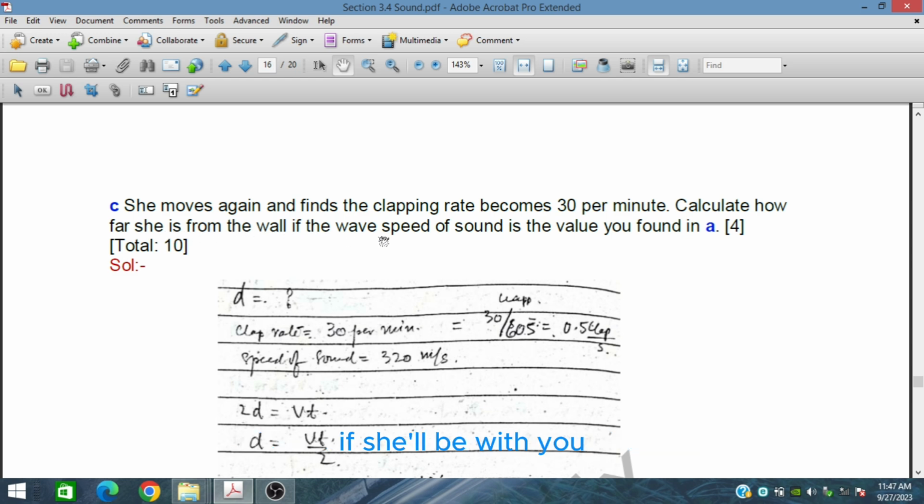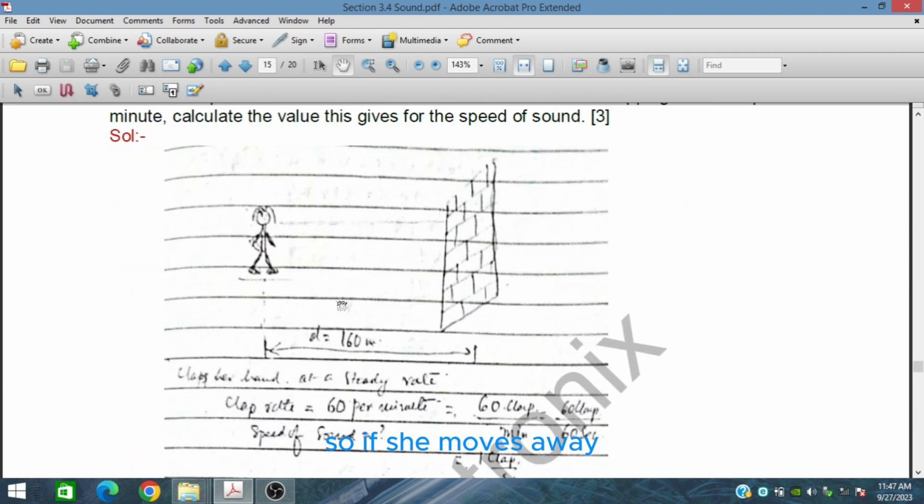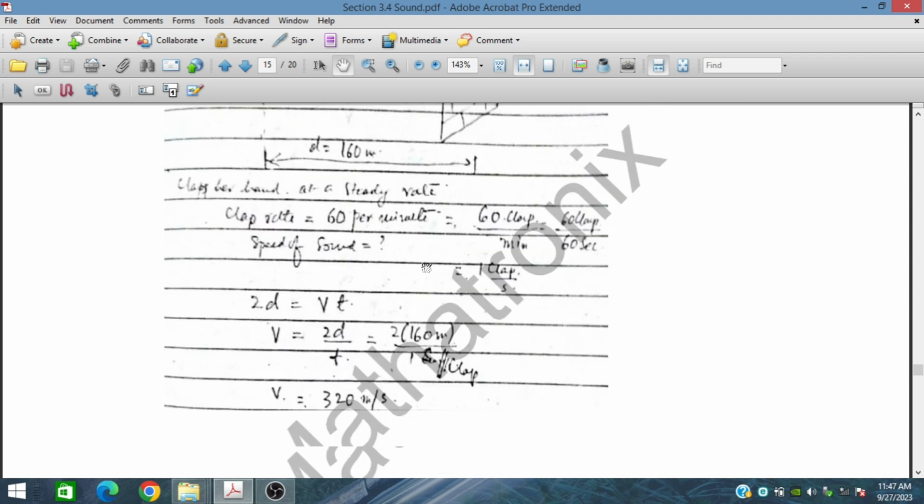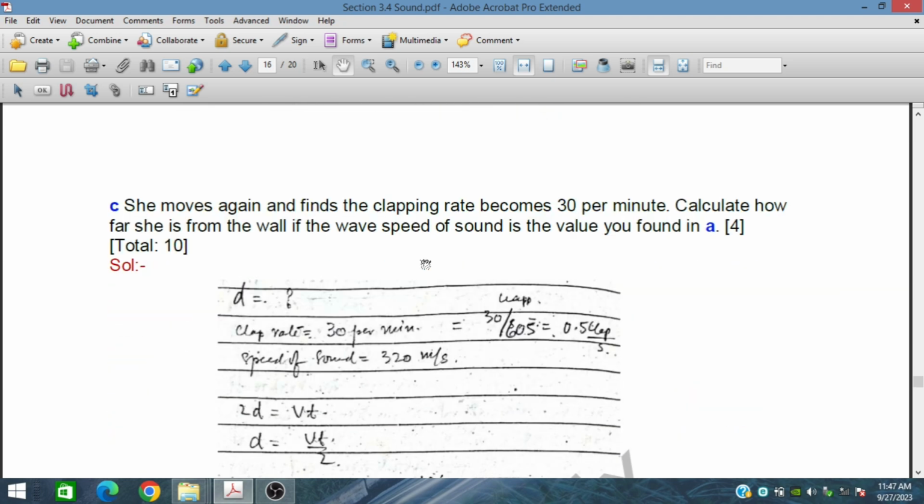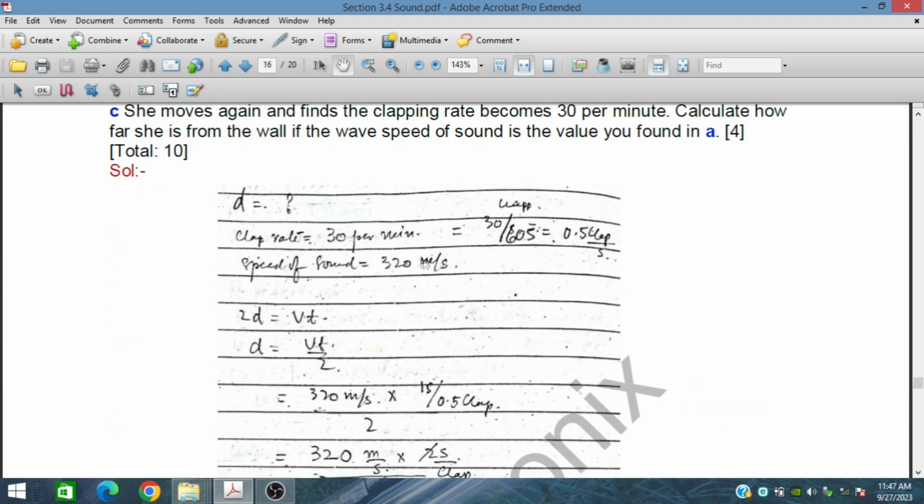And if she moves again and finds the clapping rate becomes 30 per minute, calculate how far she is from the wall, if the speed of sound is the value you found in part A. If she moves away, the clap rate becomes 30 claps per minute. The speed of sound is 320 meters per second. 30 claps per minute means half a clap per second, so 1 clap in 2 seconds.